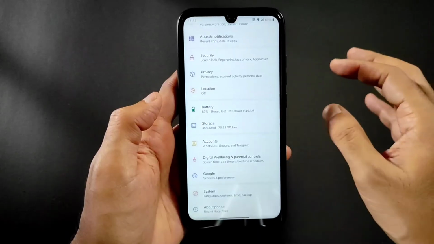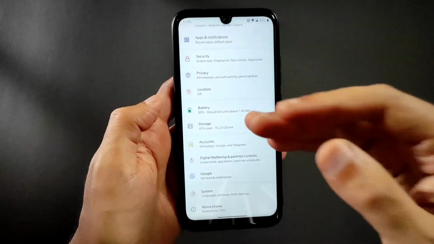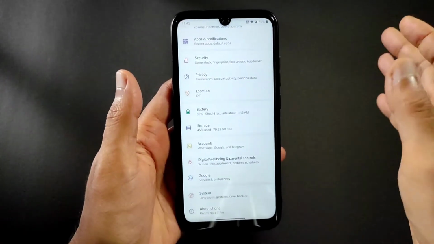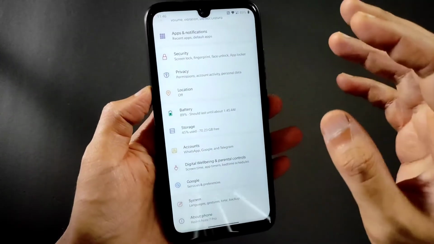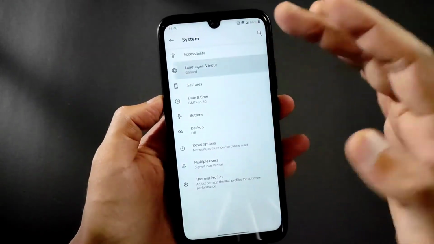It's not having lots of customization like Evolution X or any other ROMs. This WaveOS and ArrowOS will be simple in customization, close to Pixel experience, but with a little bit of tweaking and changes in the wallpapers. That's all. And here you get this language and input.